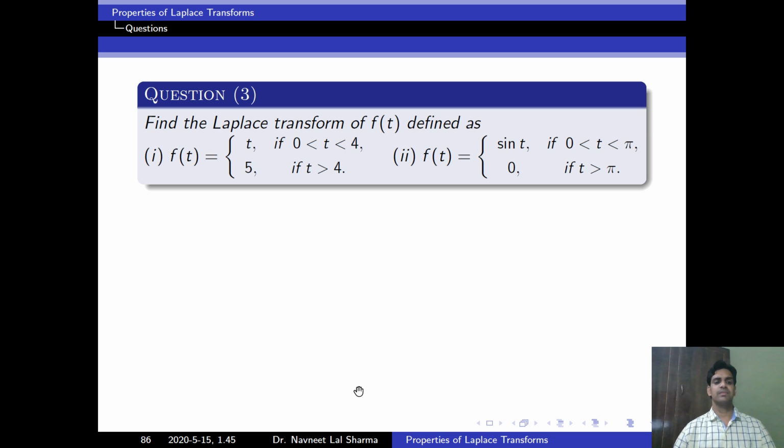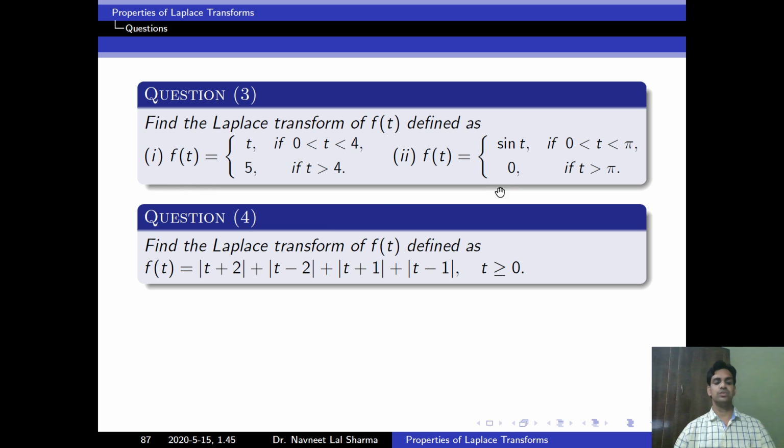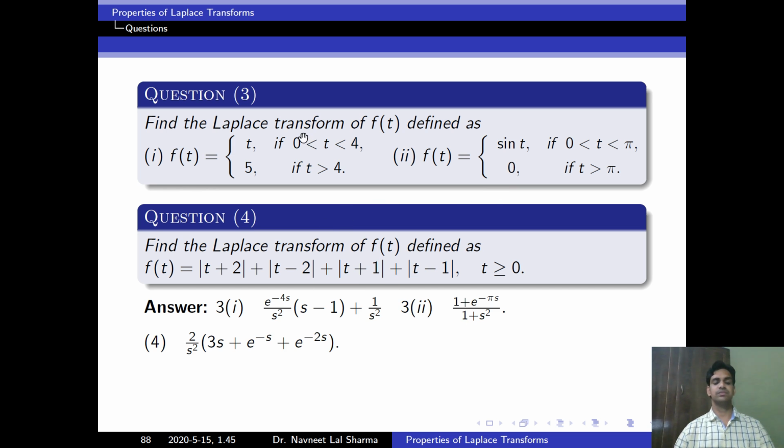Another question: find the Laplace transform of this function. Both functions are not differentiable, here at t equal to 4 and here at t equal to 5. So find the Laplace transform of this function. The answers to the third and fourth questions are these.